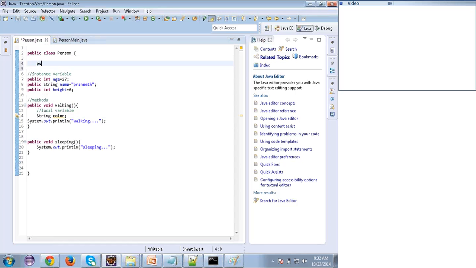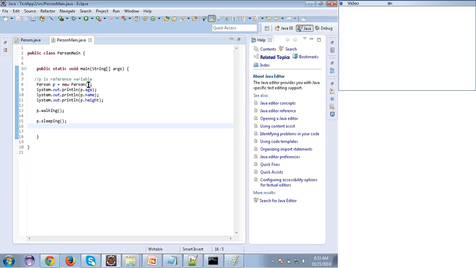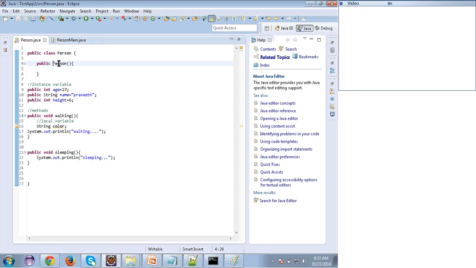I'm writing public Person, open close brace, and here I'll write System.out.println of "Person object created." Okay, I've written something like this.